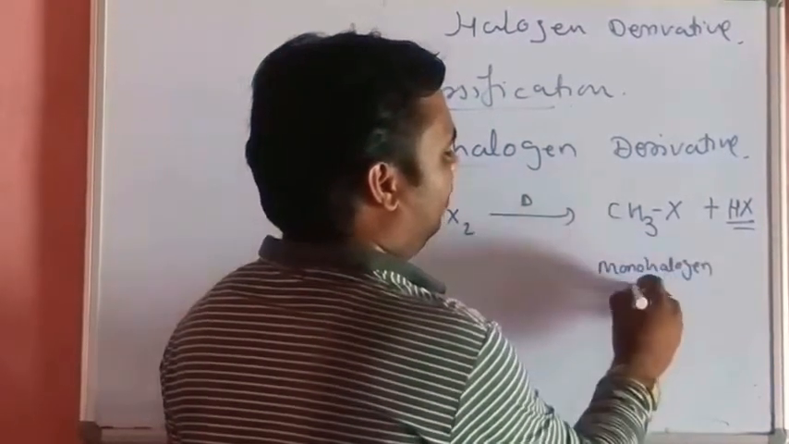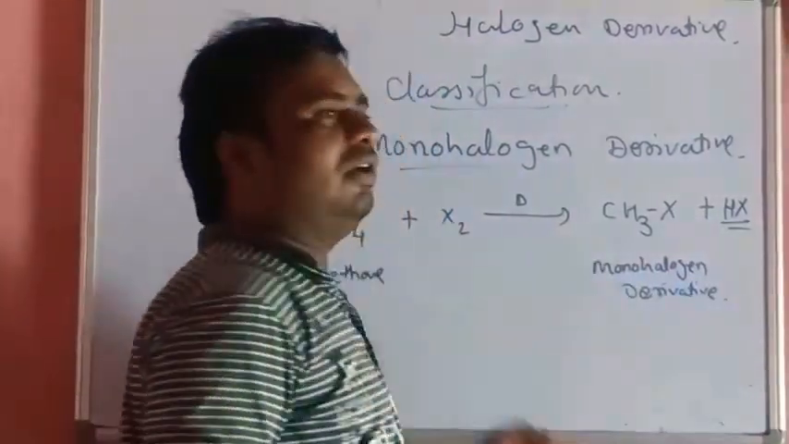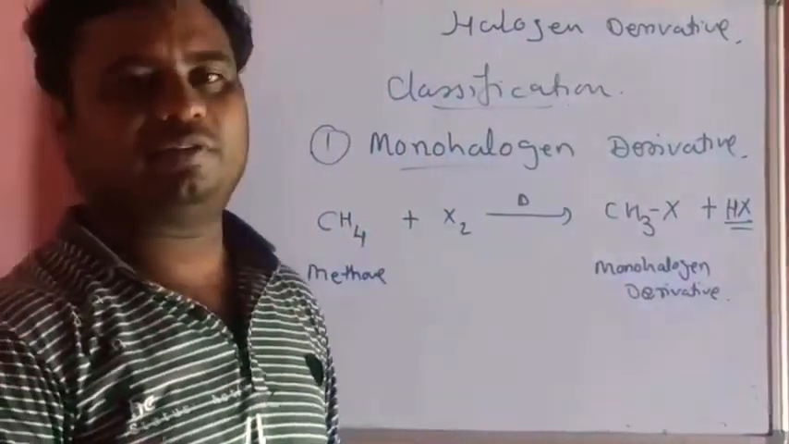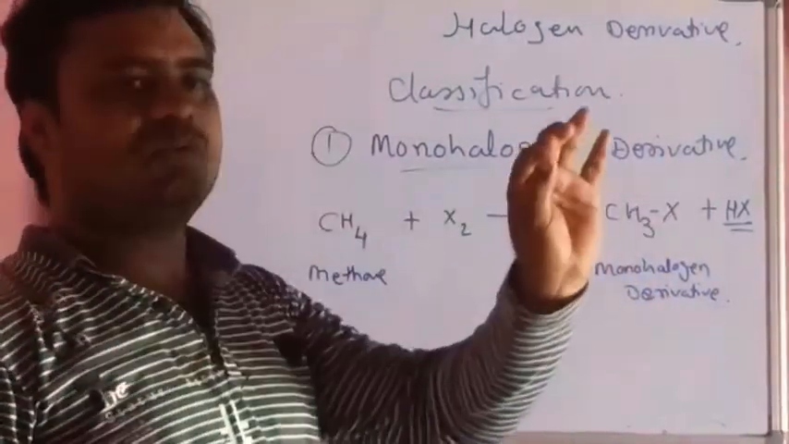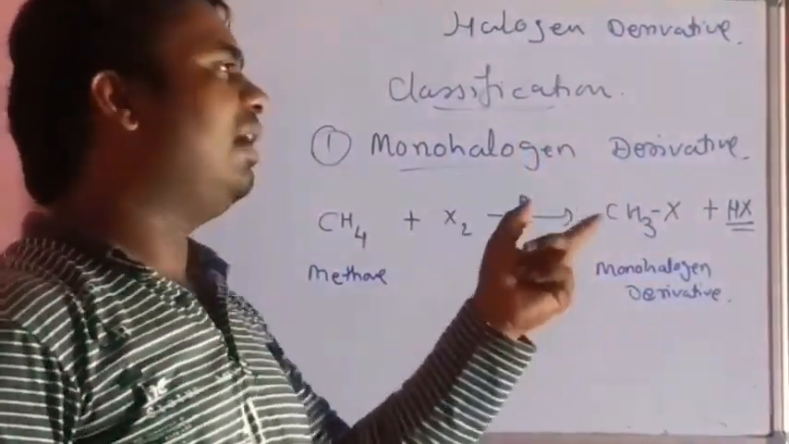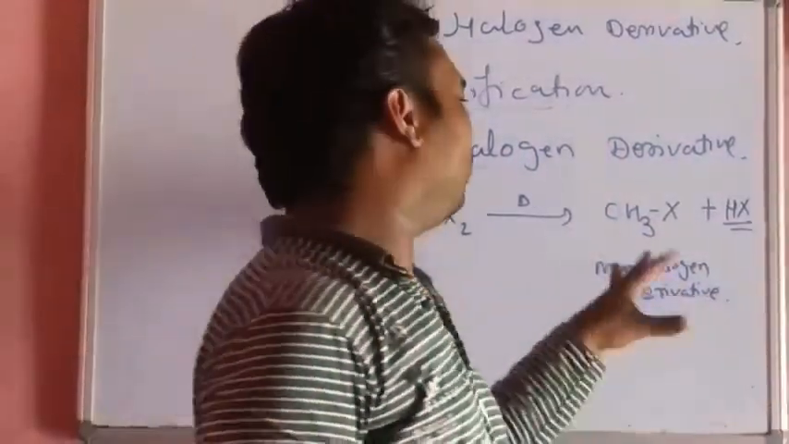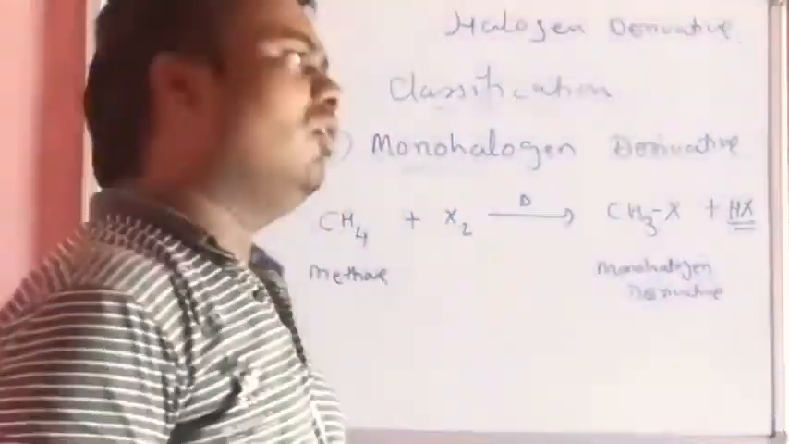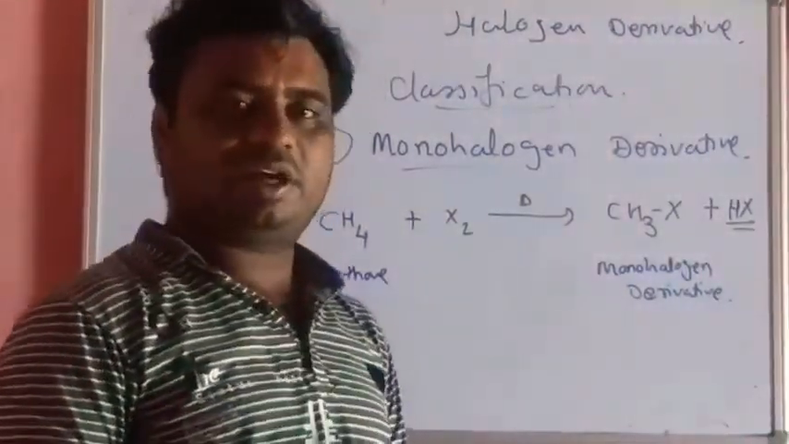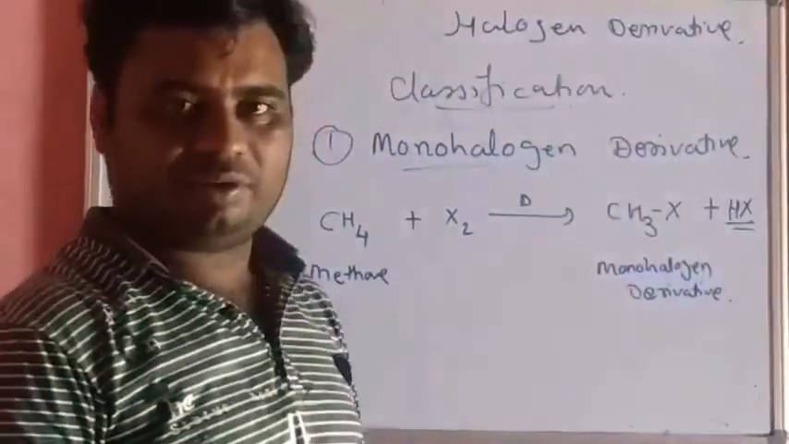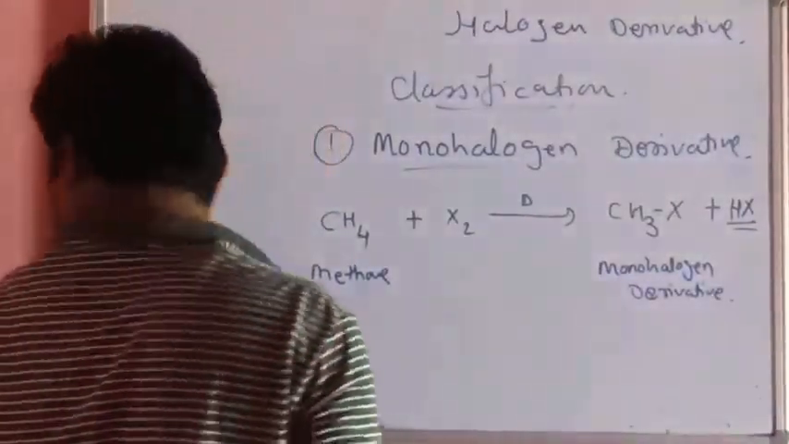It is also called alkyl halide. Because it is a saturated hydrocarbon, one hydrogen atom is replaced by a halogen atom and the alkyl halide is formed. It is also called the monohalogen derivative. So it may be unsaturated, or it may be alkane, alkene, alkyne, or arene. We can say haloarene. So let's see.